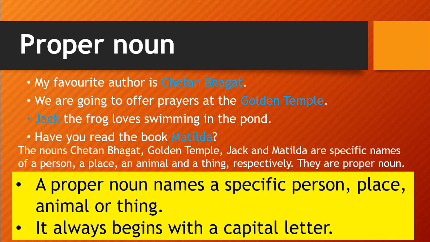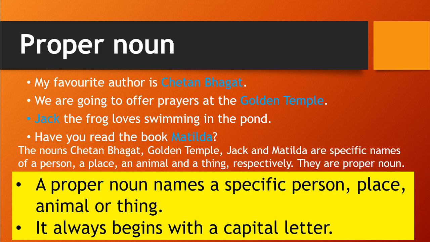A common noun is a general name of a place or person, and a proper noun is the specific name of a person, place, animal, or thing. Okay. So that is one difference. And a proper noun always begins with a capital letter. That is the second difference. In a common noun, we don't write it in a capital letter, but in a proper noun we should write it in a capital letter only.